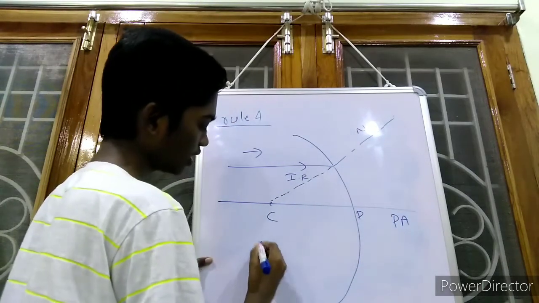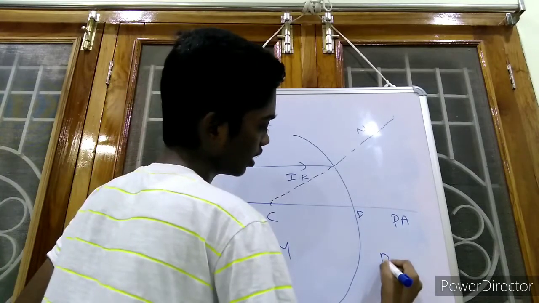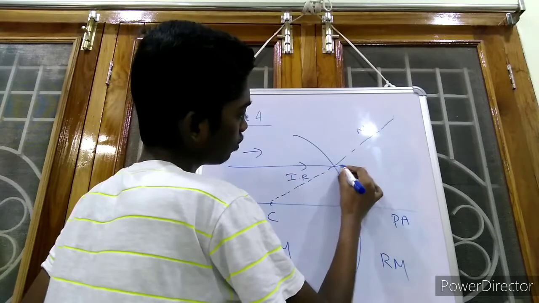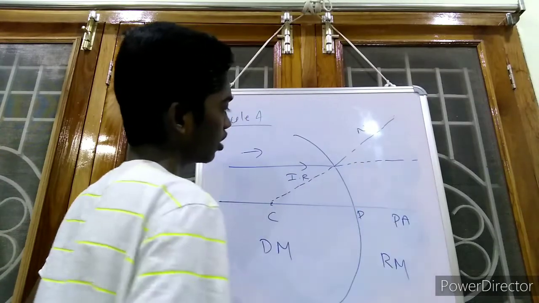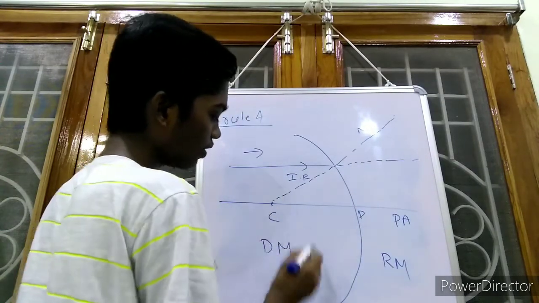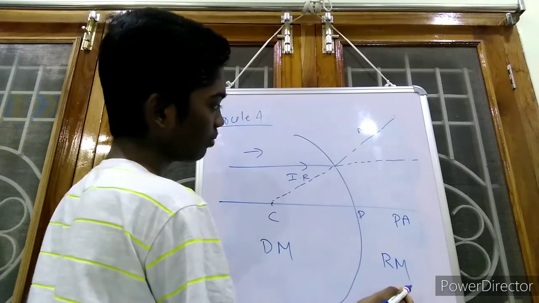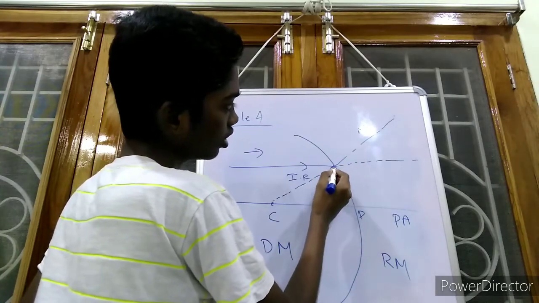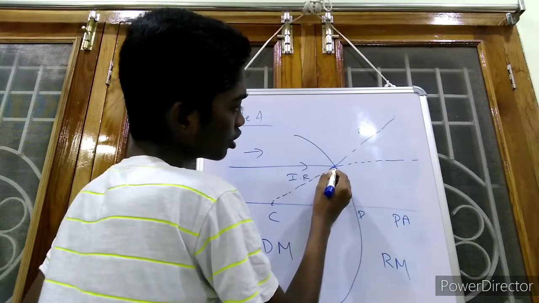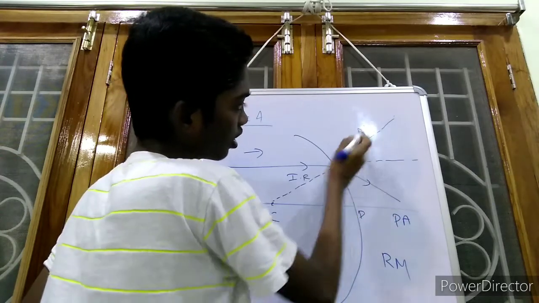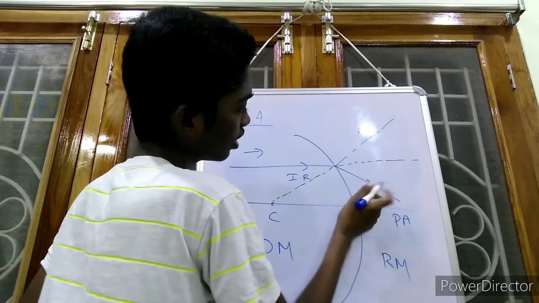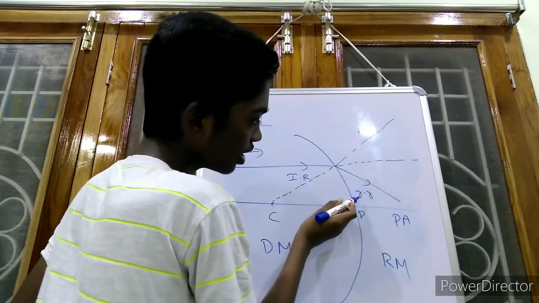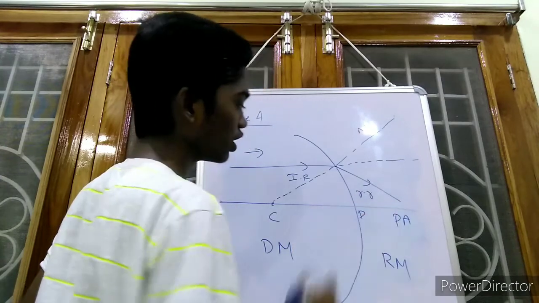Now if we consider this as denser medium and this is rarer medium, if there would be no concave surface, light would be traveling in straight path. So when a light ray is traveling from denser medium to rarer medium, the refracted ray must bend away from the normal. So this is the normal, the refracted ray must move away from the normal like this. This is the normal and this is the refracted ray, and the refracted ray is moving away from the normal, and the refracted ray is also moving towards the principal axis.